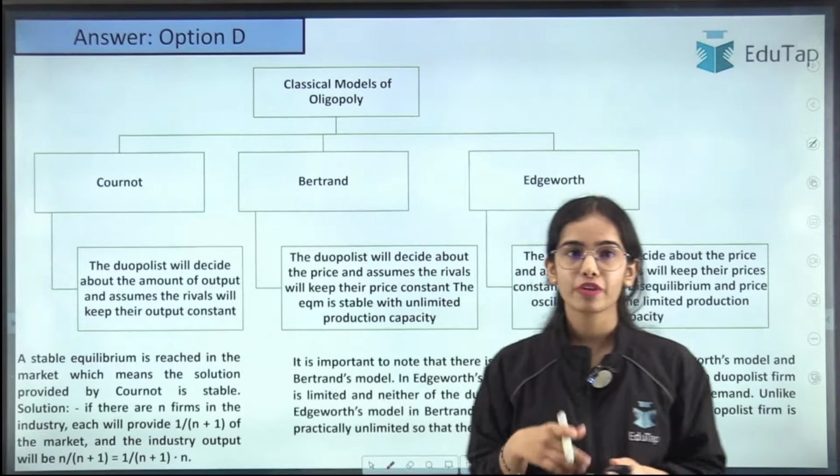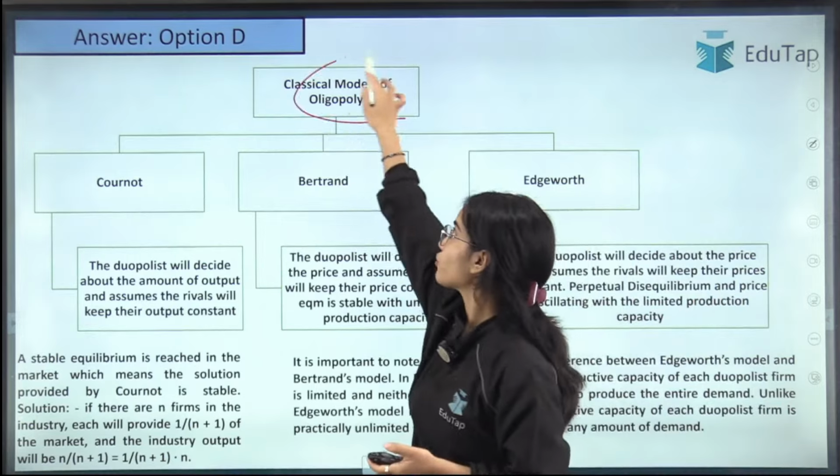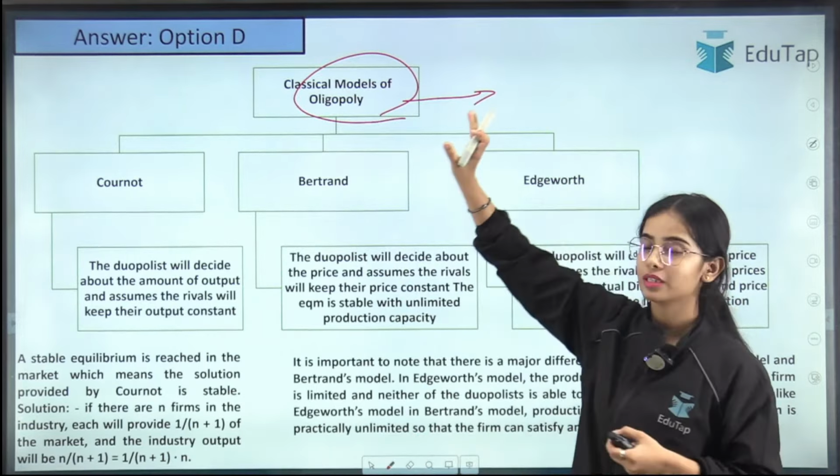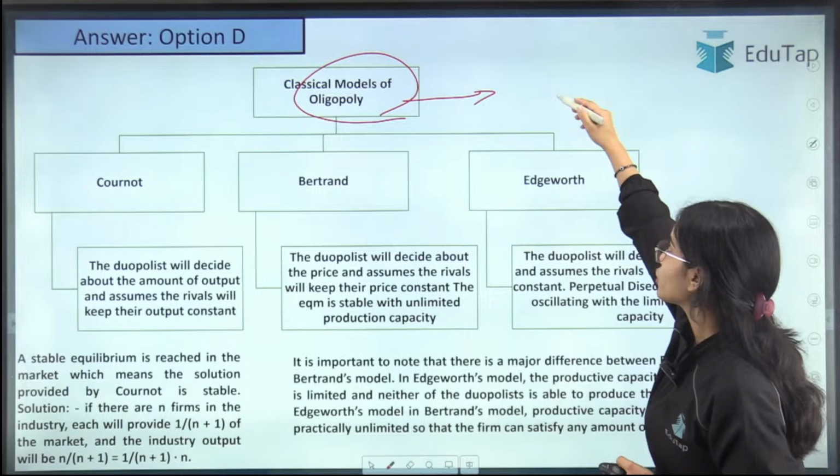Okay, so there are different market structures in the classical models of oligopoly where it is considered that the firms do not recognize